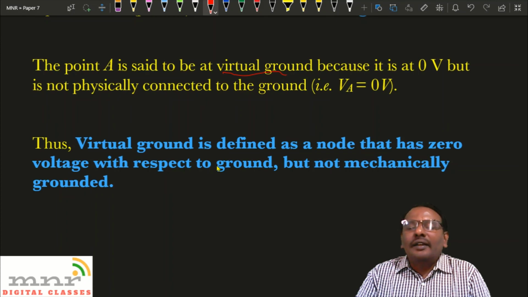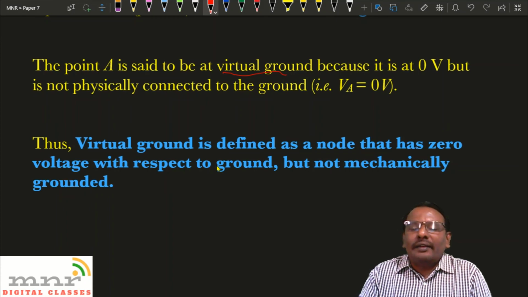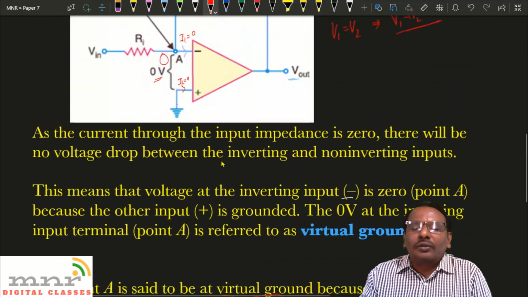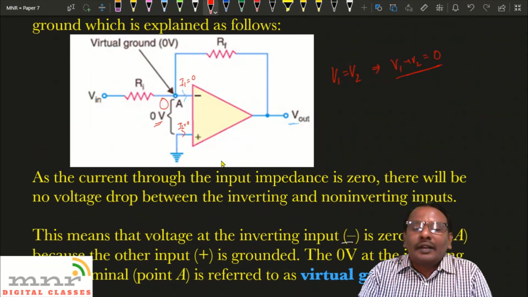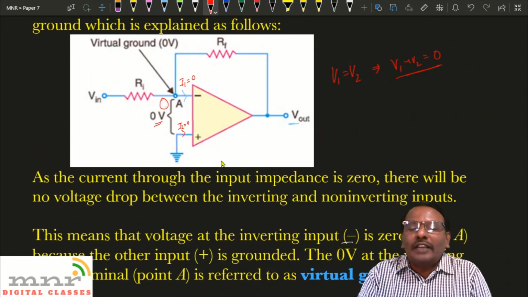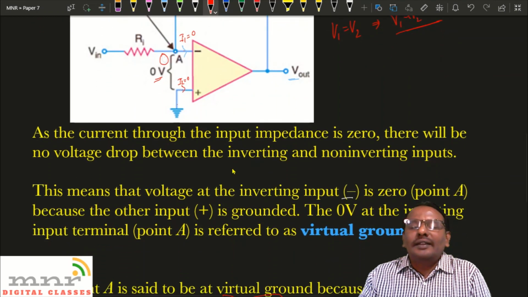Remember that node A in the op amp circuit is grounded with respect to voltage but not for current. So there will be a flow of current through this path, not through the op amp. So it is virtually grounded for voltages only, but not for the current. This is a very important point in understanding the different functions of the operational amplifier.